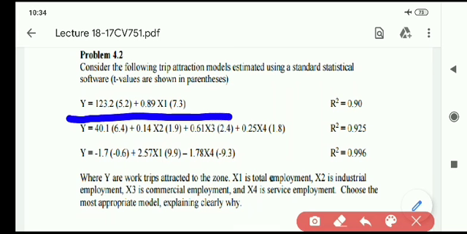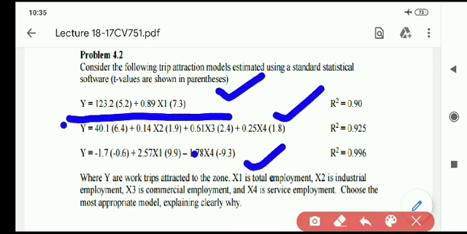That equation is known as the trip attraction model. In this problem number 4.2, you can see we have 3 types of models. The first model is y with 1 independent variable. The second model is with 3 independent variables. The third model is with 2 independent variables.